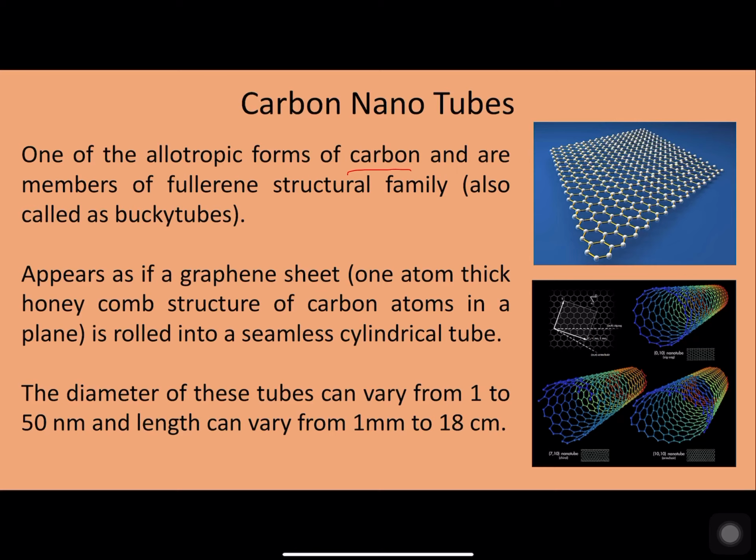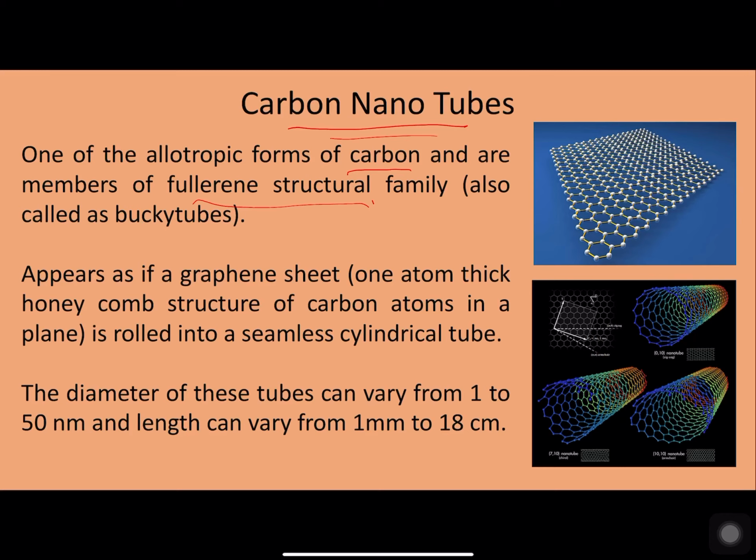In the same way, carbon is also available in another form called fullerenes, otherwise called carbon nanostructures. Now, carbon nanotubes are one of the allotropic forms of carbon and are members of the fullerene structure, also called buckyballs or buckytubes.